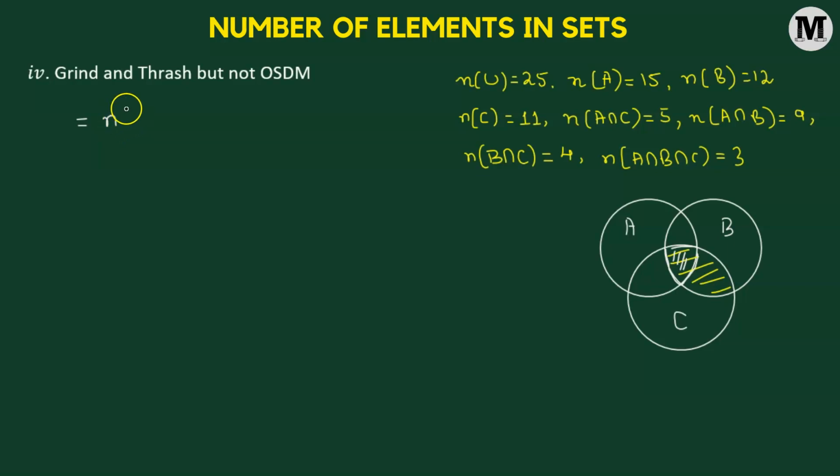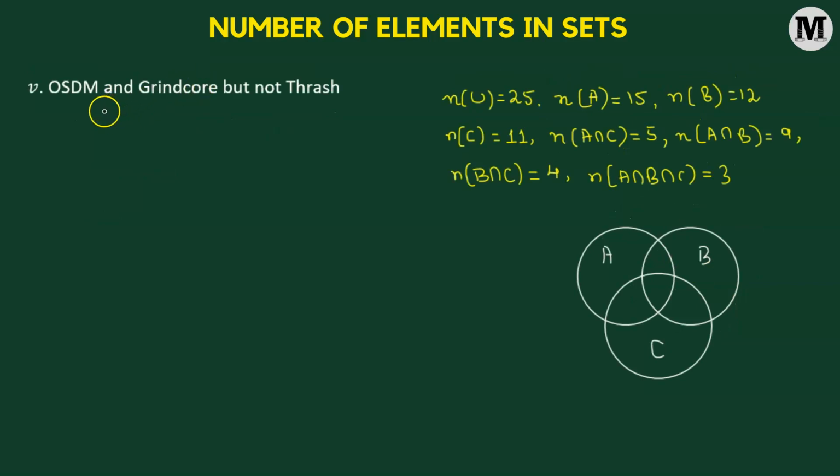So that means the number of listeners who listen to grindcore and thrash metal but not OSDM, that's simply we will take the number of listeners listening to grindcore and thrash metal, and from here subtract this extra portion, which is the listeners who listen to all the three genres, A intersection B intersection C. So that will be equal to, so we have B intersection C, that's 4, minus listening to all the three genres, that's 3. So that will be equal to 1. So there will be one metalhead who listens to grindcore and thrash metal but does not listen to old school death metal. Let's go to the fifth one.